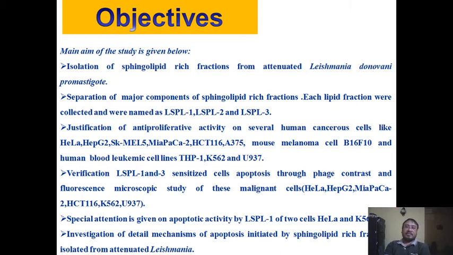Next, justification of the anti-proliferative activity on several human cancer cells like HeLa, HepG2, K562, MIA-PaCa2, HCT116, A375 and other melanoma cells. Verification of apoptosis in LSPL1- and LSPL3-treated cells was done through phase contrast microscopy, and malignant cells were also studied. Special attention was given to the apoptotic activity of LSPL1 on two cells, HeLa and K562. So, investigation of the detailed mechanism of apoptosis initiated by sphingolipids was done.